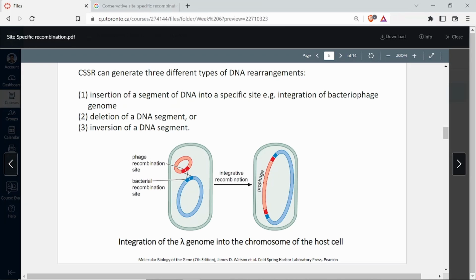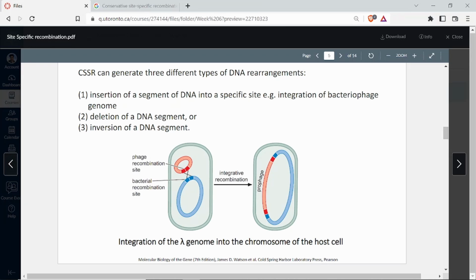integration of phage genome, and this is a particular phage known as lambda bacteriophage. Lambda bacteriophage is one such bacteriophage which undergoes a lysogenic cycle. It can switch from lytic stage to lysogenic stage depending on the conditions in the host cell. So the integration of the lambda genome into the chromosome of the host cell is what is shown here. So this bigger one shown here is your bacterial recombination site, and the smaller one shown is the phage genome. Although it is not to scale.